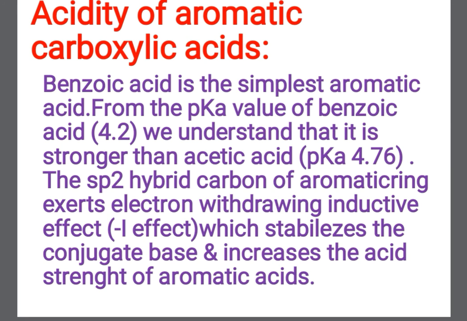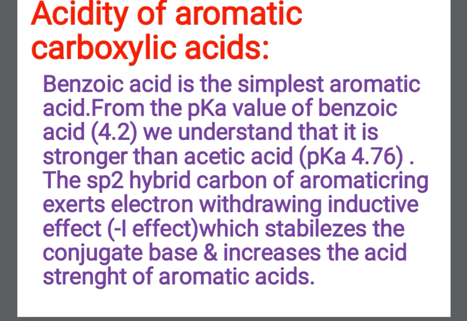Then why is the pK of benzoic acid lower? Because in benzoic acid the sp2 hybrid carbon of the aromatic ring exerts an electron withdrawing inductive effect, which stabilizes the carboxylate ion and thereby increases the acid strength of aromatic acid.